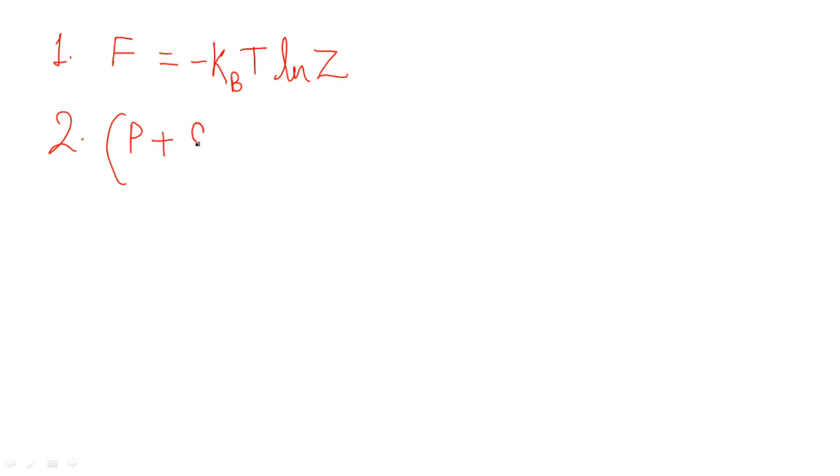You can check whether you have considered it the same or you have made some mistake in the expression. The expression should be (P plus a upon V squared)(V minus b), where P is the pressure, and a and b are just constant coefficients, is equal to what? It will be RT. Clear? So n is equal to 1 here, and this is the expression we will have: (P plus a/V²)(V minus b) equals RT. So it's good to know it. Why? Because if you get a direct formula based question, and it is clear to you, it will become easy for you to answer any such type of question.